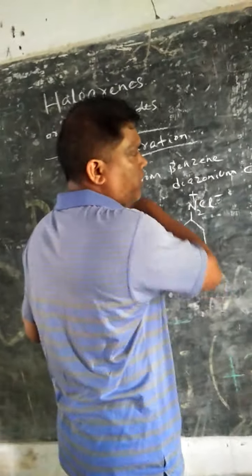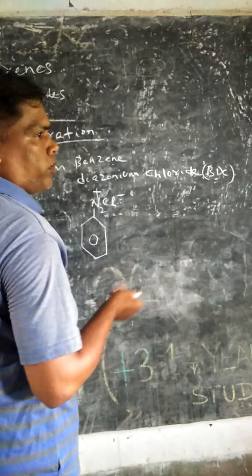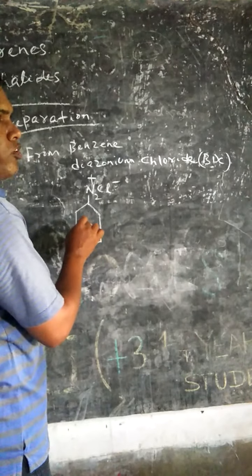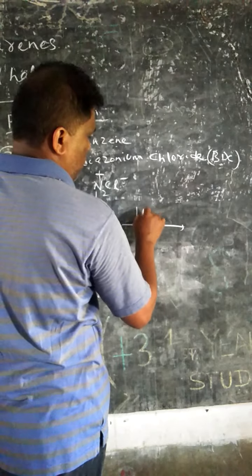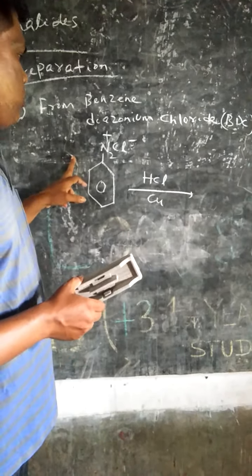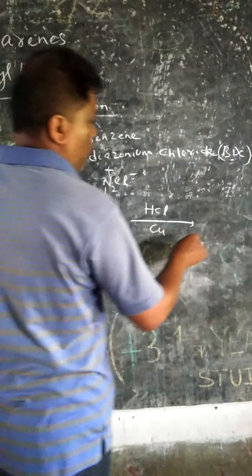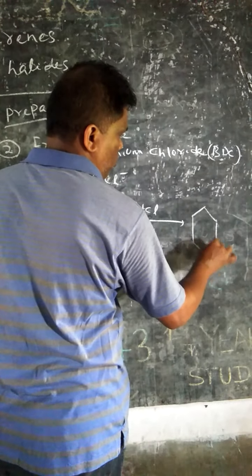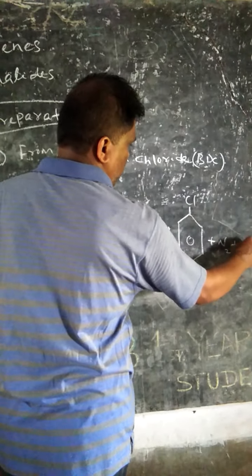So from benzene diazonium chloride, how can we create chlorobenzene, bromobenzene or iodobenzene? First, when benzene diazonium chloride reacts with HCl in presence of copper powder, we get chlorobenzene plus evolution of N2 gas.